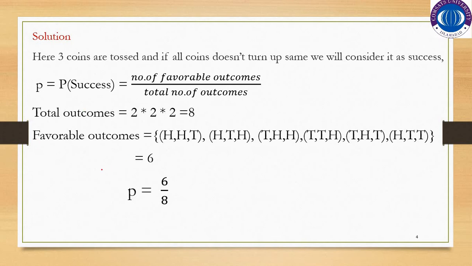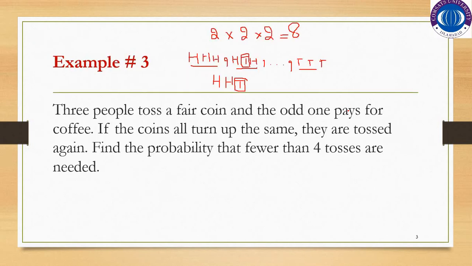What about the favorable outcomes? Favorable outcomes would be head, head, tail; head, tail, head; tail, head, head; tail, tail, head; tail, head, tail; and head, tail, tail. The outcomes head, head, head and tail, tail, tail will not be considered here because, as it is said in the statement, if all 3 coins turn up the same, the toss will be repeated again.